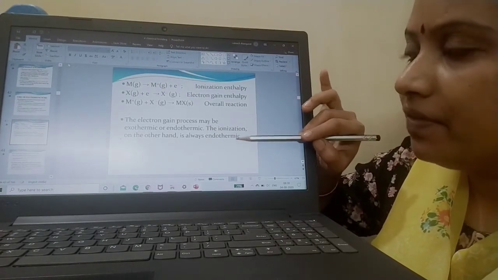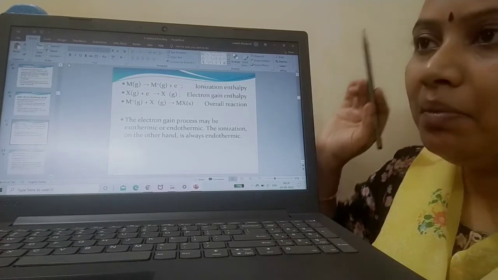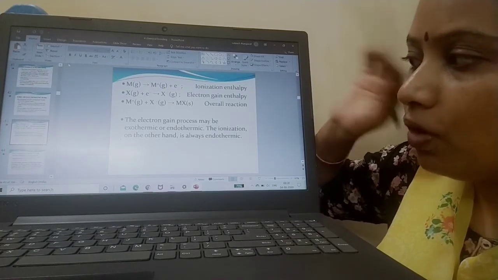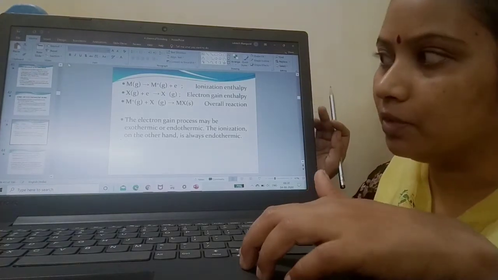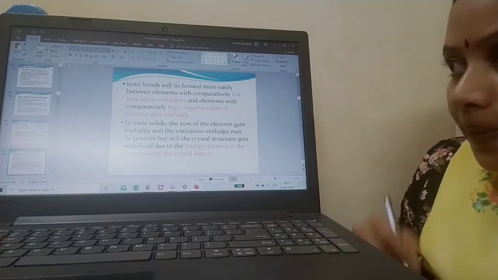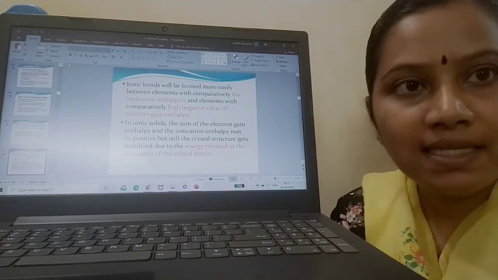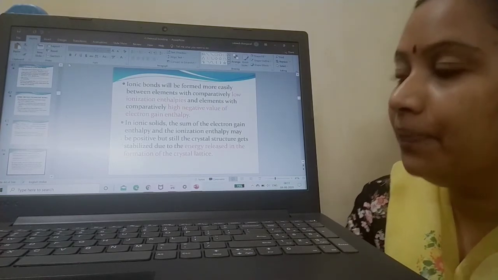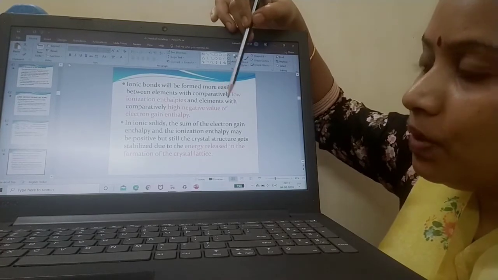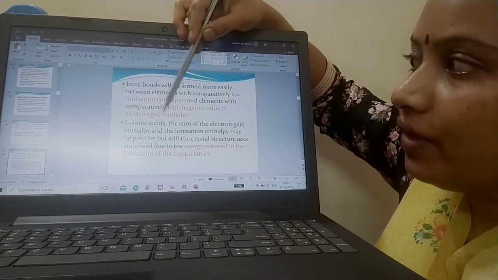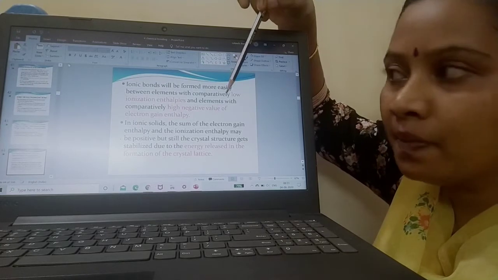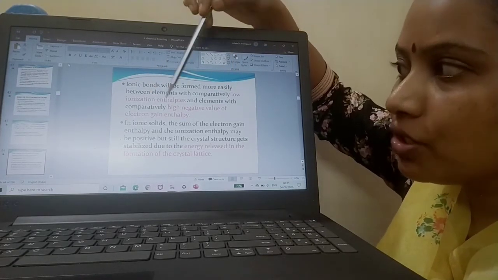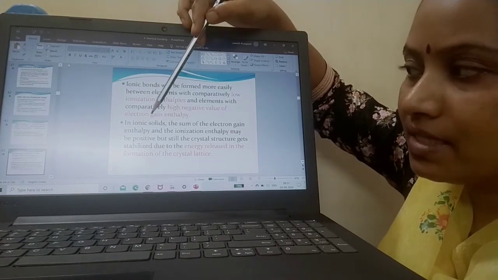And this point also we have discussed: electron gain enthalpy may be endothermic or exothermic, but ionization enthalpy will always be endothermic. Okay, it is always endothermic. And ionic bond can be formed easily between two elements with a comparatively low ionization enthalpy and elements with a high negative value of electron gain enthalpy. So this is an important aspect. An ionic bond can be formed easily when an element has low ionization enthalpy and high electron gain enthalpy value.